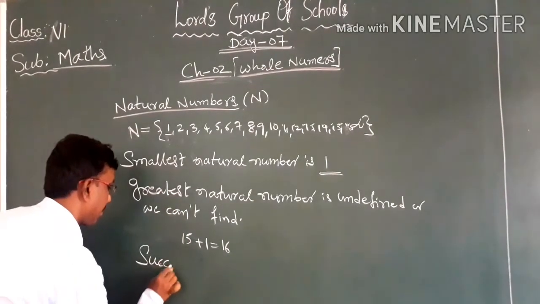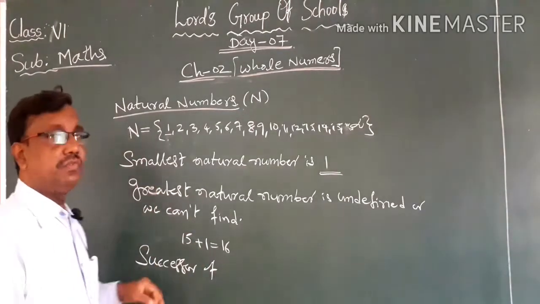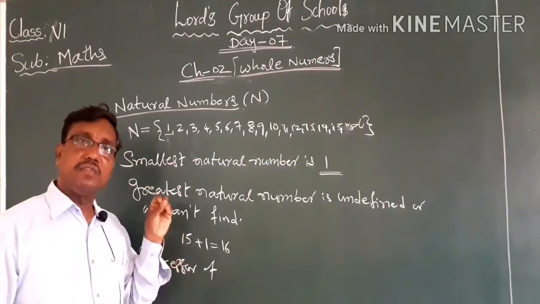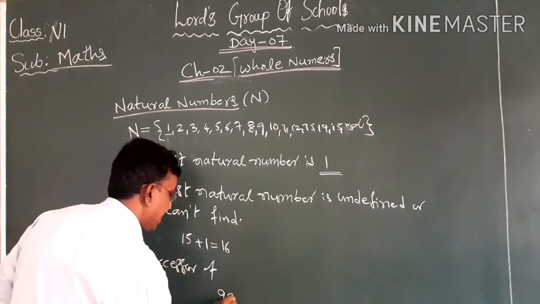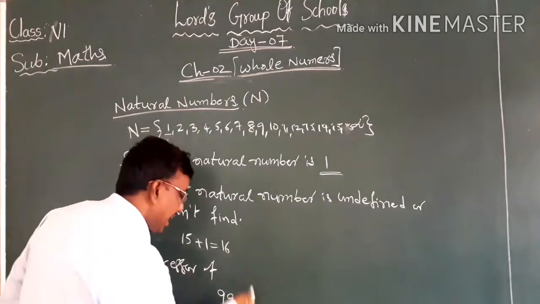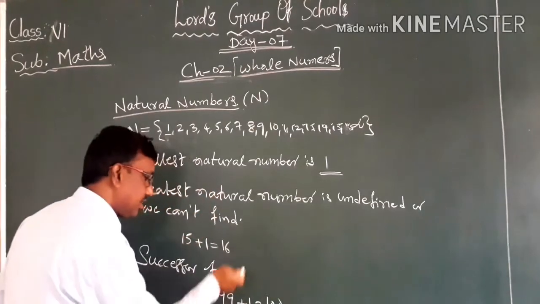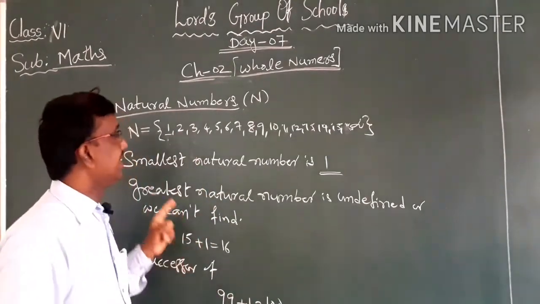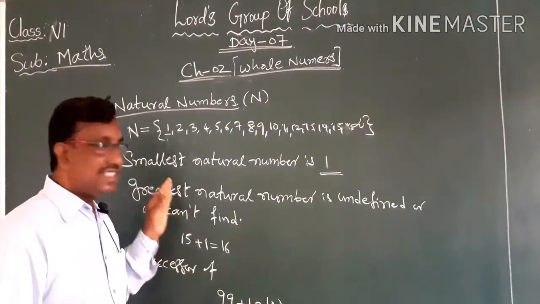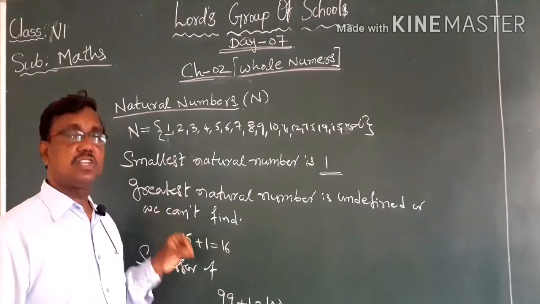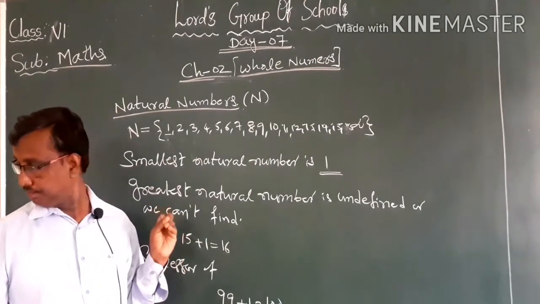The successor of every natural number we can write by adding 1 to the given natural number. For example, the successor of 99: add 1 to 99, then we will get 100. 100 is the successor of 99. What we can say is, in the set of natural numbers, every natural number has its successor. We get the successor of a natural number by adding 1 to the given number.